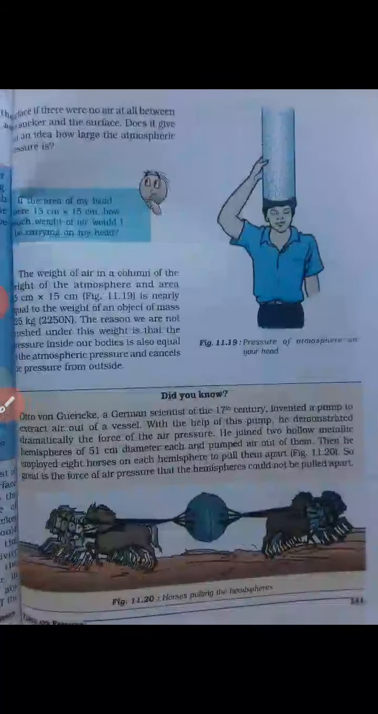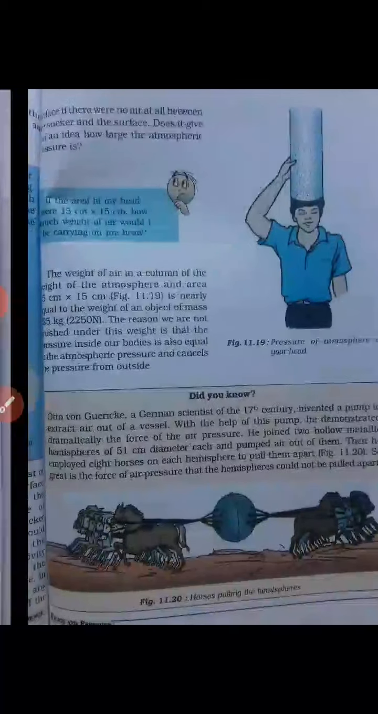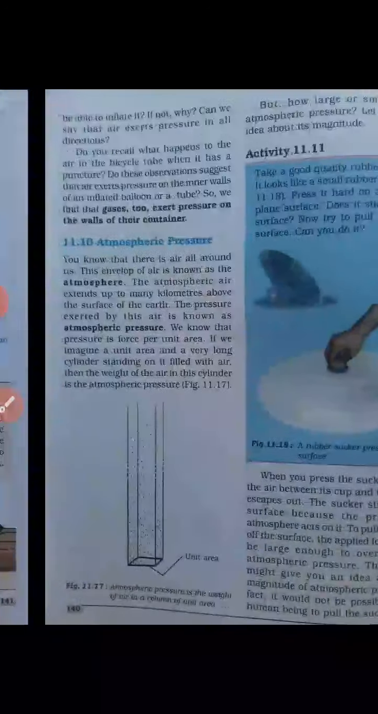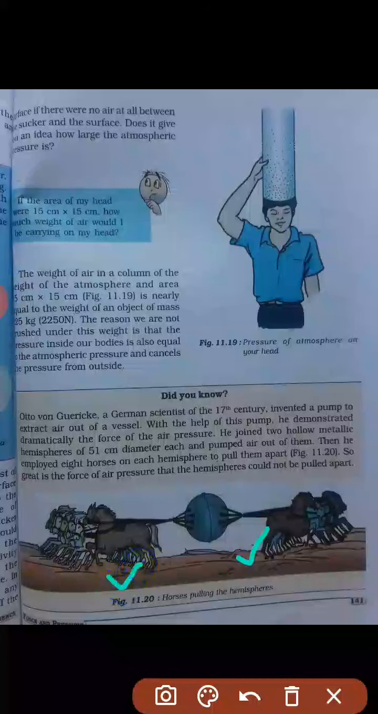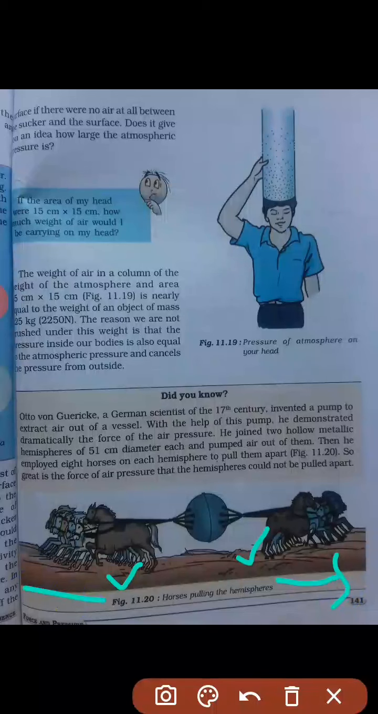Other than that, like two balls are there. Here you can see this activity in which horses are pulling. We know that the horses are very powerful animals, like in tug of war, and they are pulling in opposite directions. Still they are not able to break this, because the air is there and the vacuum is there, so air exerts pressure, atmospheric pressure. It is not able to be removed very easily.